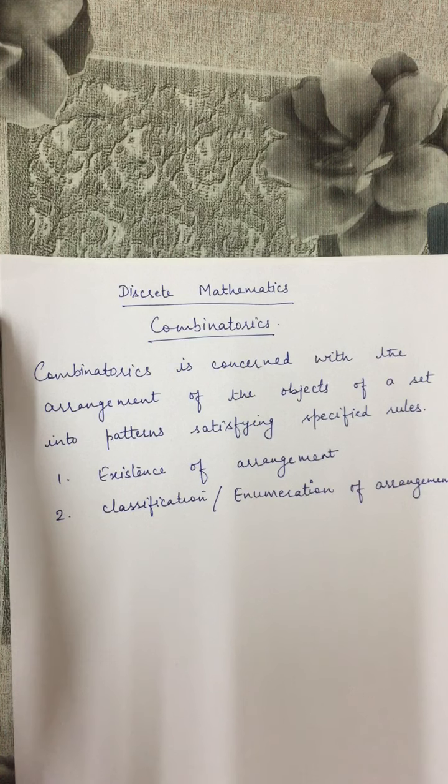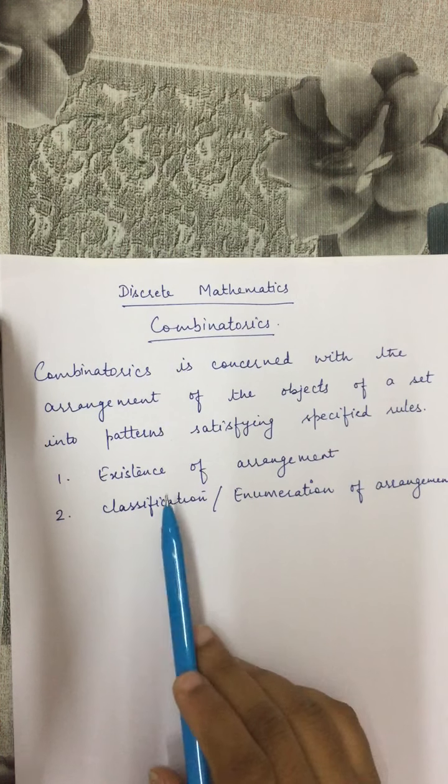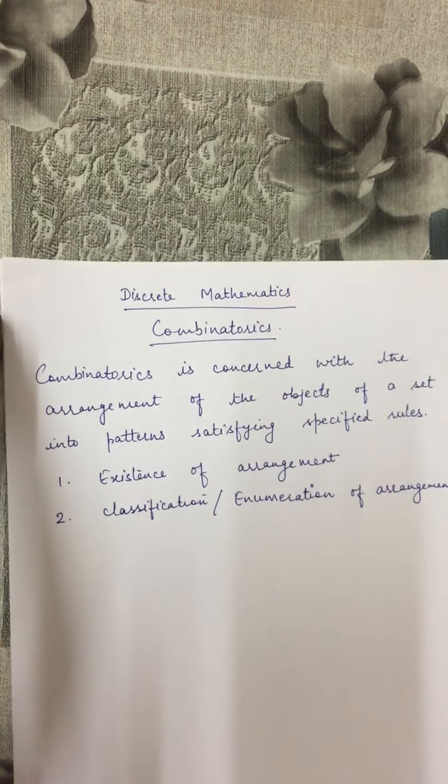So we will discuss both the necessary and sufficient conditions so that the desired arrangement can be achieved. And this is considered under the topic of existence of arrangement.